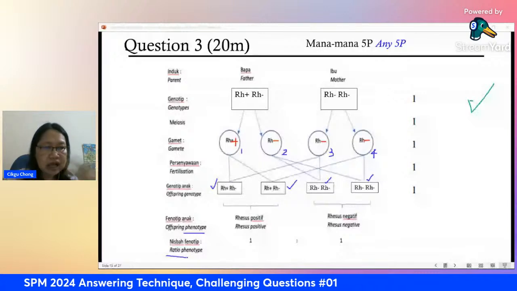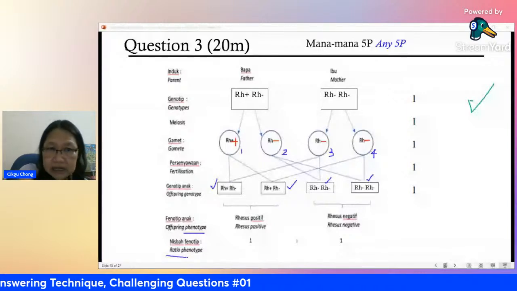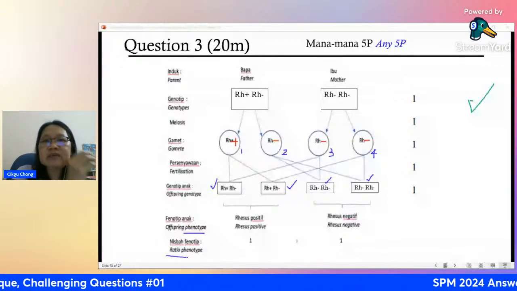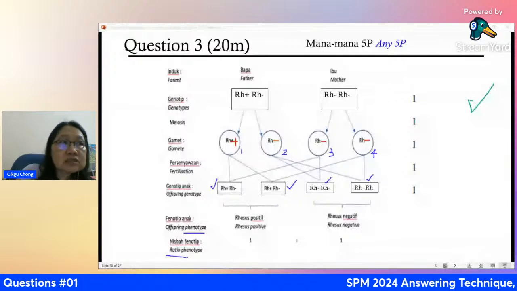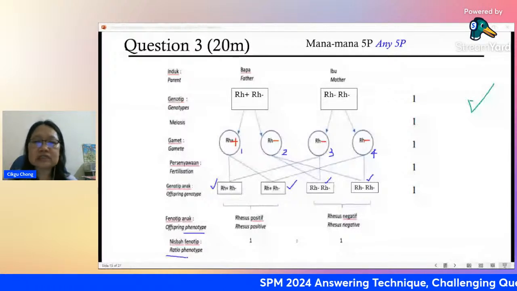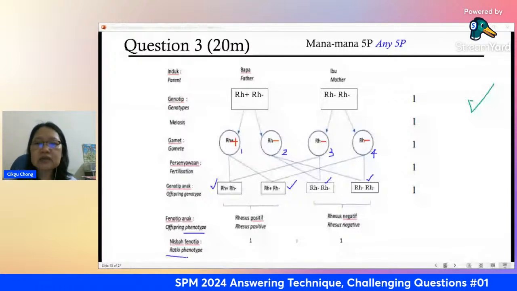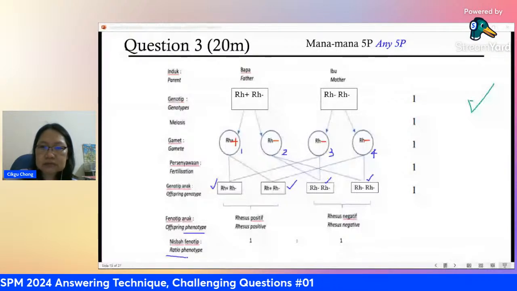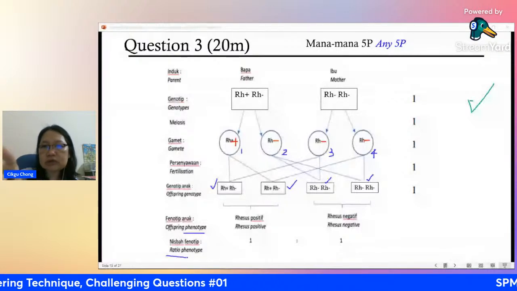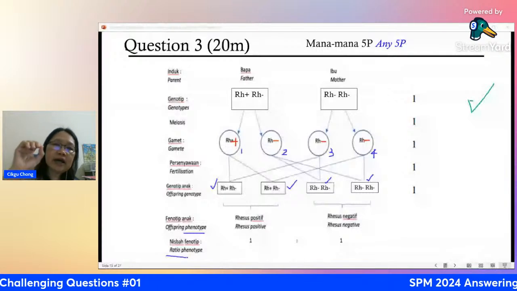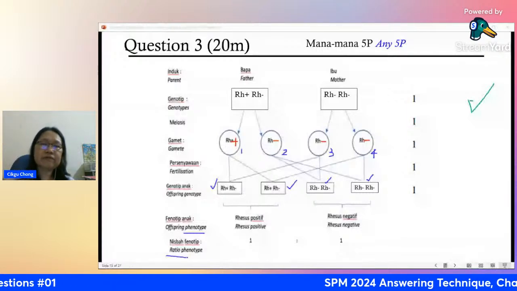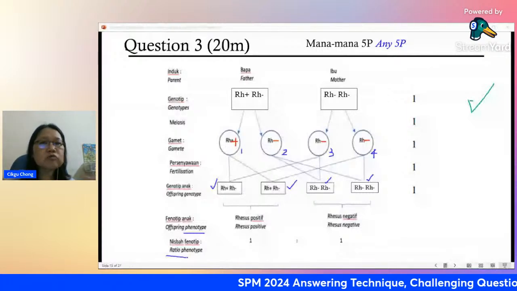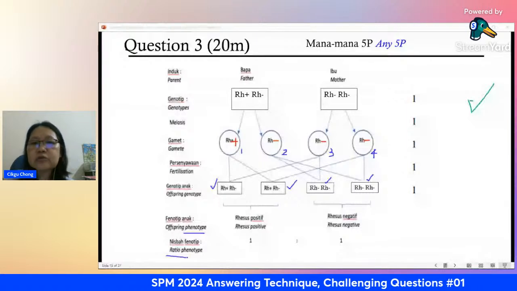All right, every time a baby is born to this father and mother, there will be a 50% chance of whether it's a rhesus positive or a rhesus negative baby. Okay, so here, you see 7 marks. Back to the slide. See, 1, 2, 3, 4, 5, 6, 7. Then we just choose any one. It always benefits you. So make sure you label nicely.